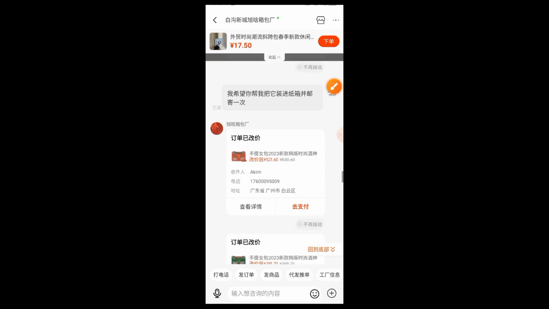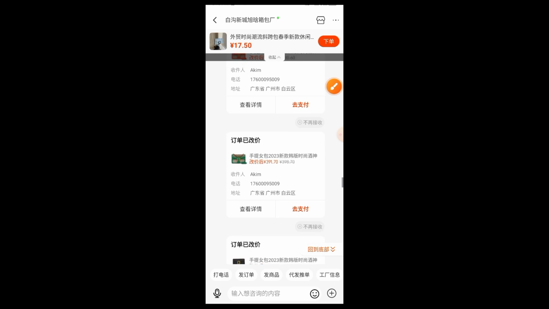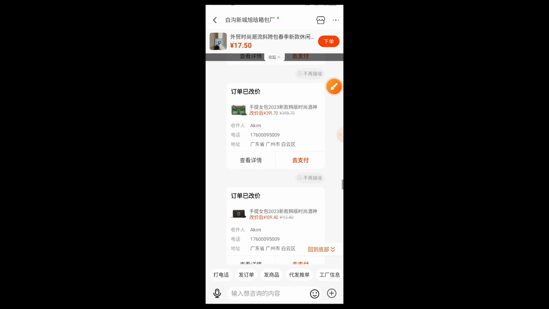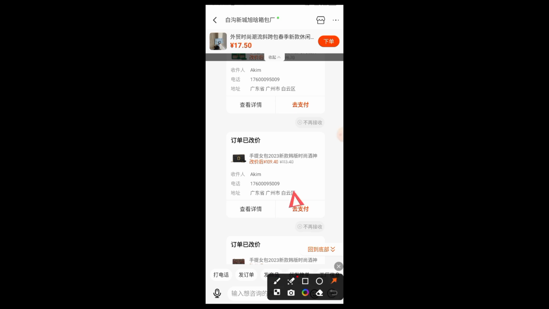Now let me scroll down and also show you this. This is also awesome, right? From 533 RMB to 521 RMB. That saves me over 9 RMB from buying this product, both for local shipping fee and the price, right? So this is how he adjusted all the prices of this item. You can see it here. I'm buying for 113 here, and he adjusted it to 109. Just the same price. It is business strategy.